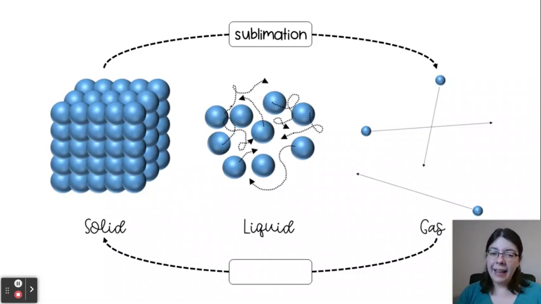Now, if we take that gas and we cool it down, this is something called deposition, when we go directly from being a gas to being a solid. So we can actually do this with iodine. Iodine forms a vapor. If we expose it to a cold surface, it will actually form little solid crystals on it. So the way that I remember it, if you think about the word deposition, it has the word deposit in it. So you're depositing a solid, you're putting it down.